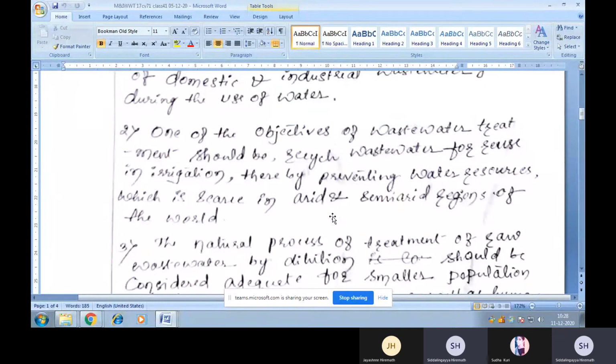Secondly, I can say one of the objectives of wastewater treatment should be to recycle wastewater for reuse in irrigation, thereby preserving water resources, which are scarce in arid and semi-arid regions of the world. So this particular principle I can explain with the help of a nearby example.